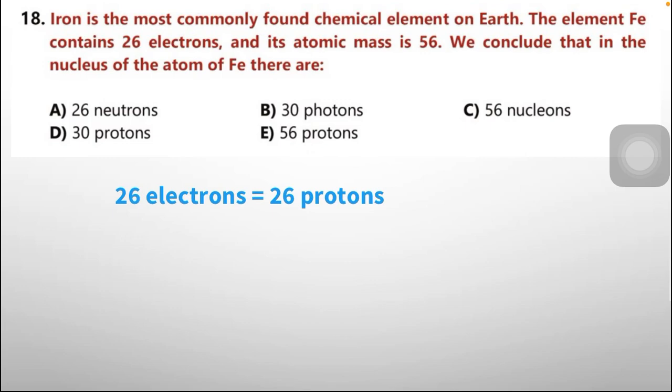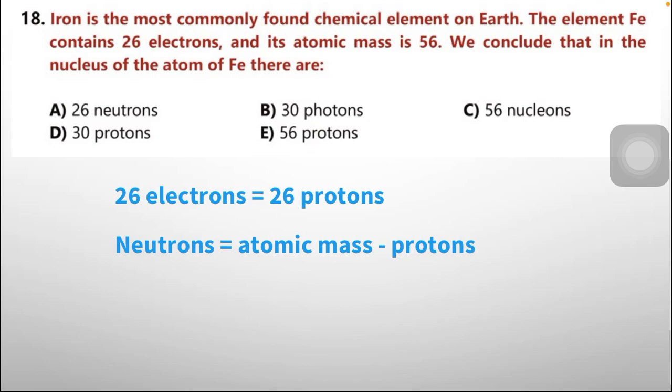So 26 electrons equals 26 protons. Protons and electrons are always equal. The formula for neutrons is atomic mass minus protons. Here the neutrons are 56 minus 26 equals 30. So there must be 30 neutrons, but the option given is 26 neutrons. That is also wrong. It means A and B are wrong options. And 30 protons, no. 56 protons, no, protons must be 26. So the only option left is 56 nucleons.